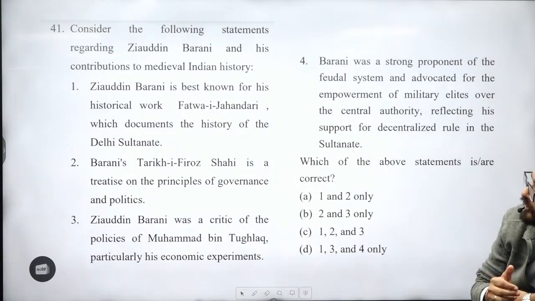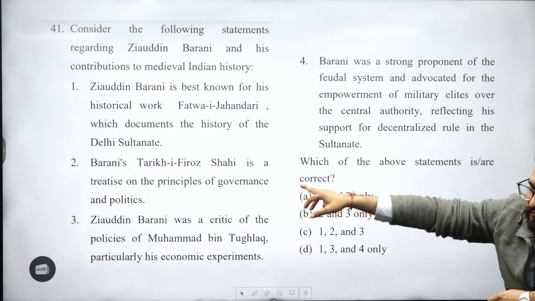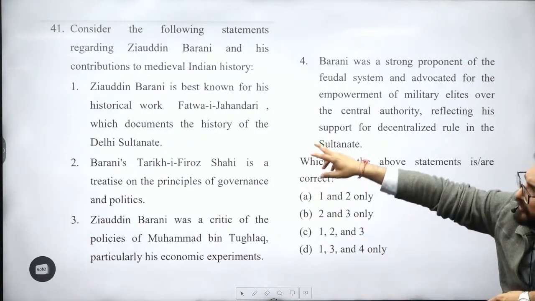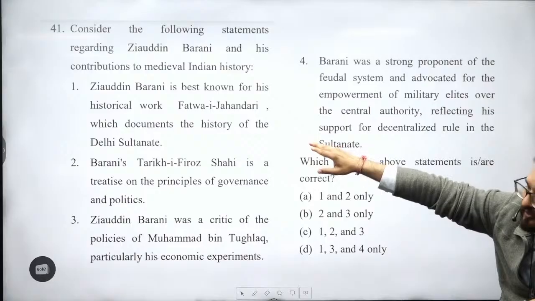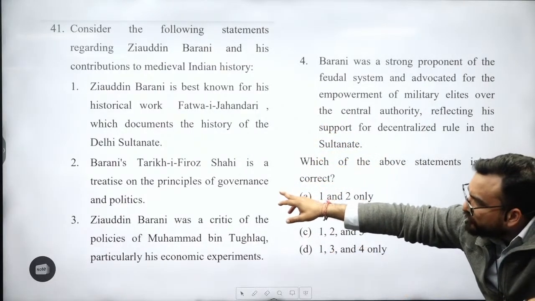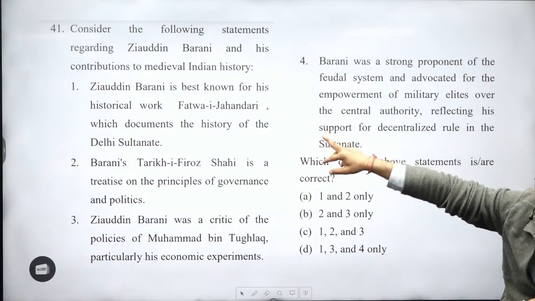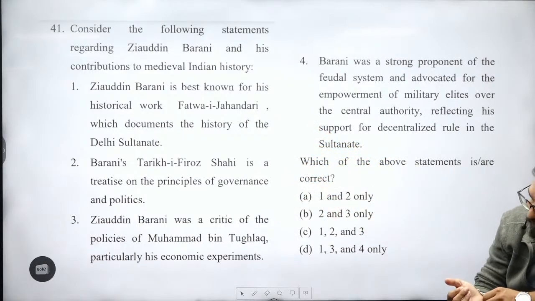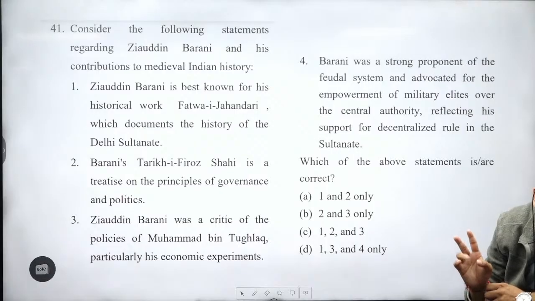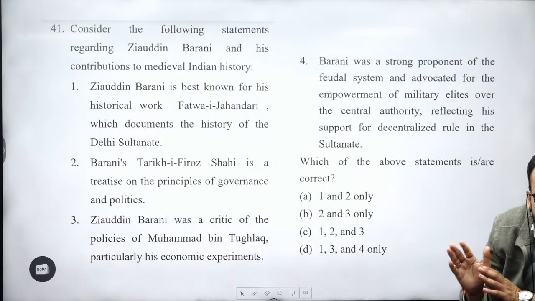Acha, okay. Over here, Barani's Fatwa-e-Jahandari. Okay. But these two books are different. This Fatwa-e-Jahandari is different, Tarikh-e-Firoz Shahi is different over here. But over here, principle of governance and politics are being talked about in both of these books. Okay? Might be different over here. But again, scholars, Ziauddin Barani, Shams-e-Afif, and other scholars you are seeing, make a list, guys. Make a list of here.